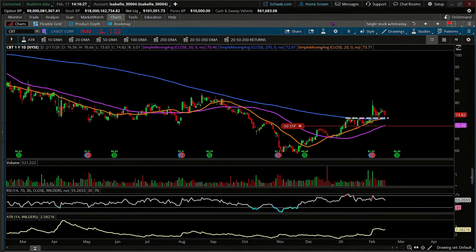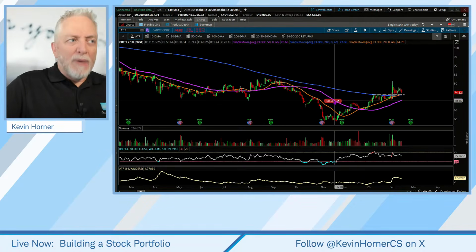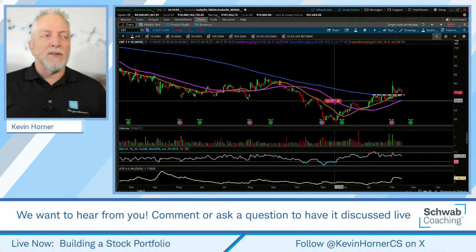So again, the 20-day right now is 73.71, and our ATR is 2.58. So I'm just going to reduce it by 2.58, and that gives me 71.13. And our order here is at 70.17. So we could raise this by $1, approximately, a little less, and we could be working to minimize our losses by that little less than $1.